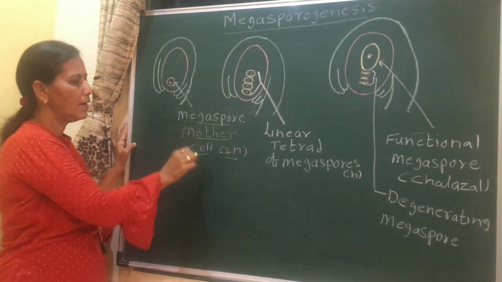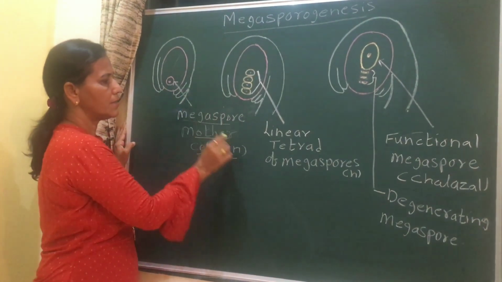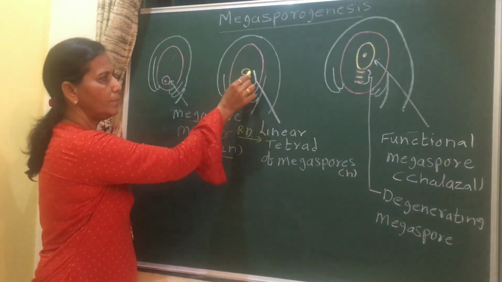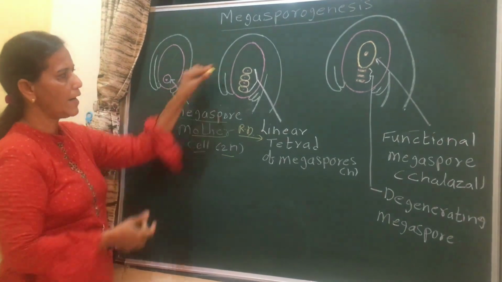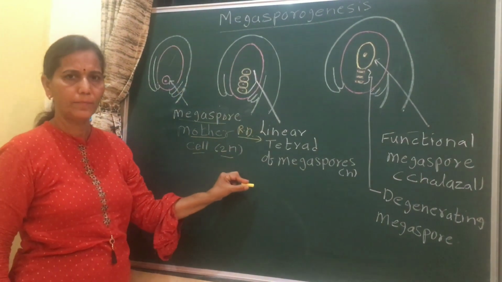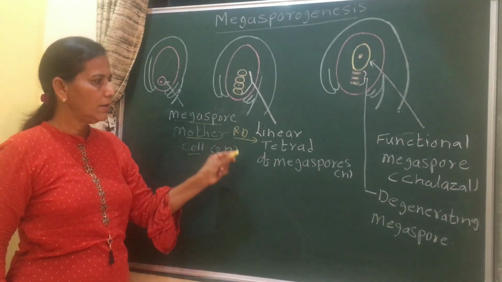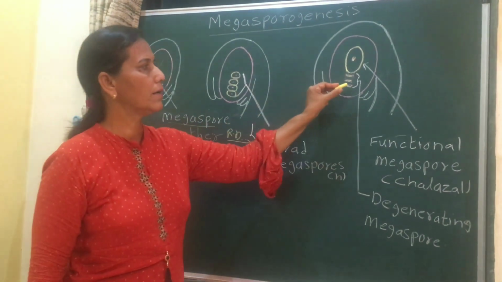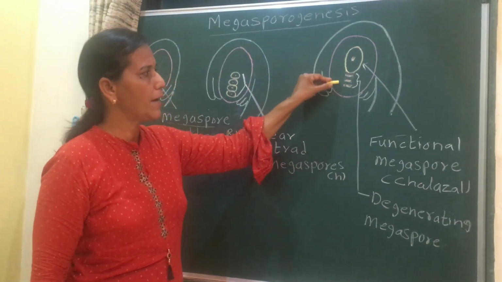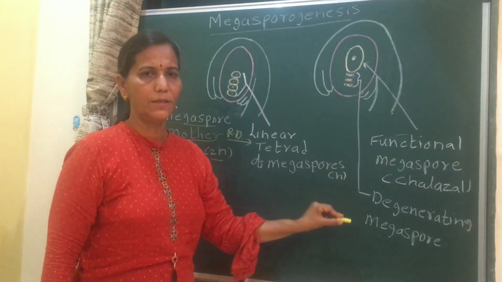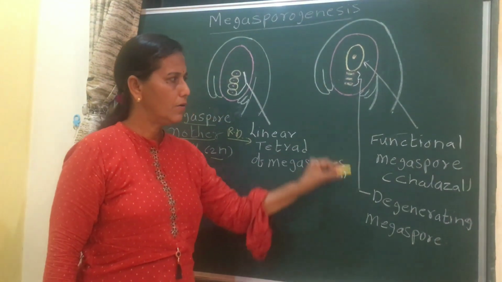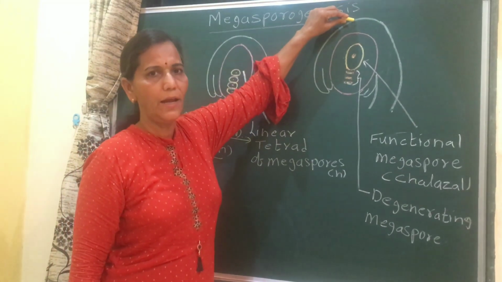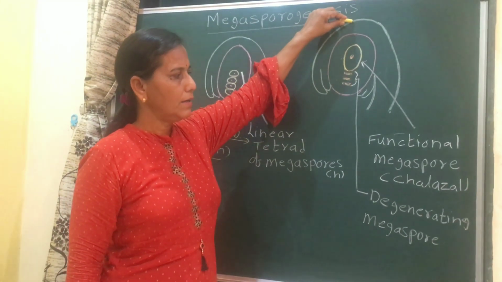This cell divides by meiosis, or undergoes reduction division, to form a linear tetrad of megaspores. Then out of these 4 megaspores, the 3 towards the micropylar end degenerate, and only one, towards the chalazal end, is functional.